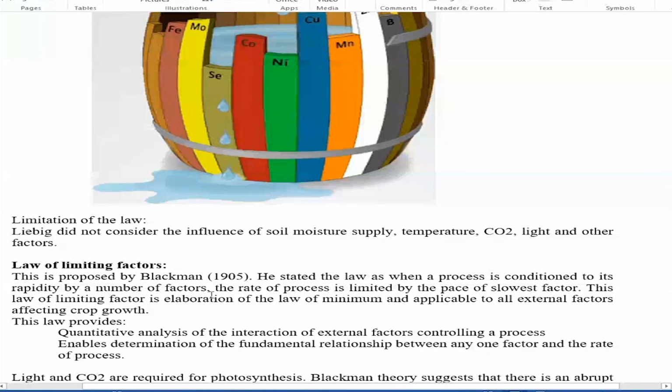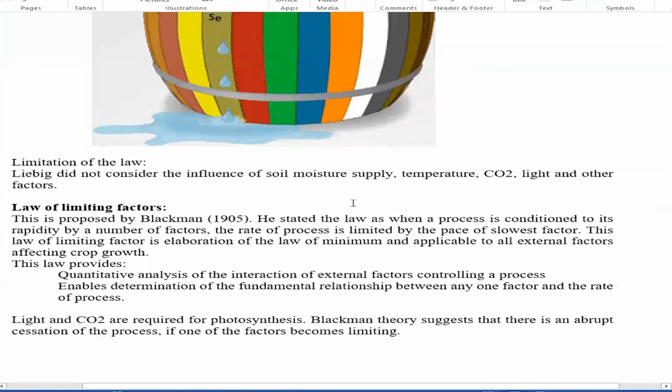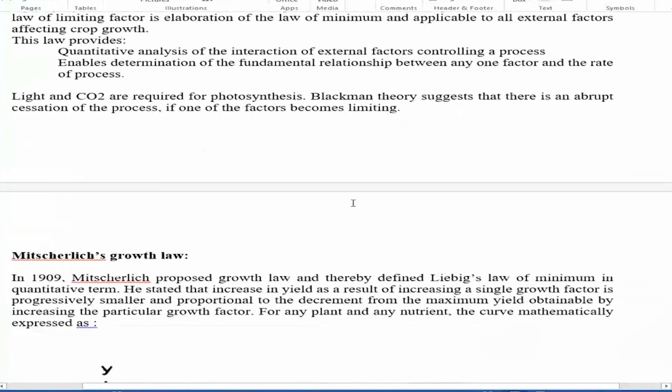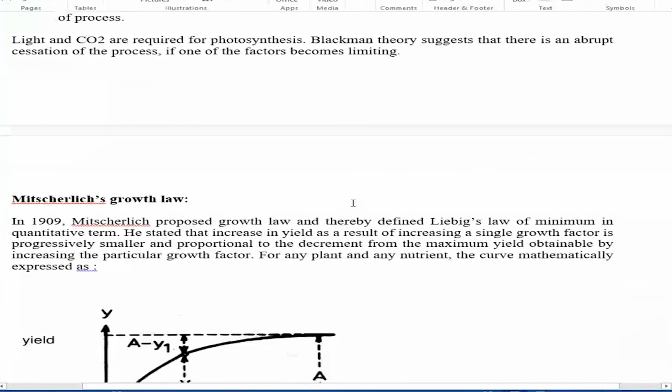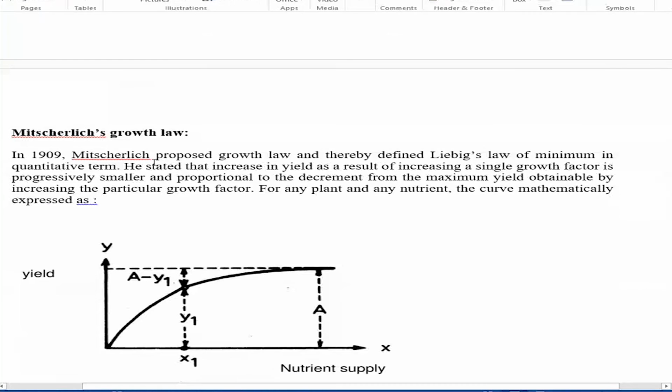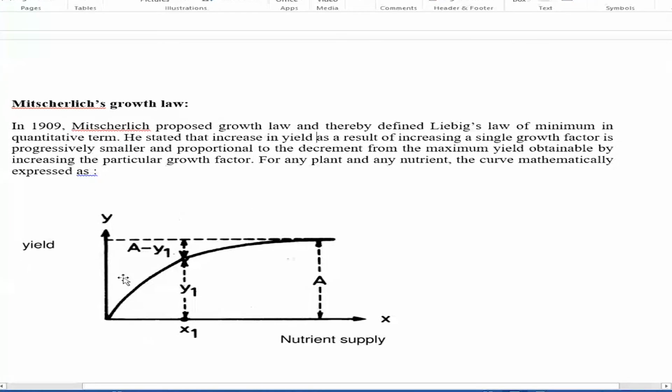But the quantitative input management for crop production was explained later by the scientist Mitscherlich, in 1909. He proposed the growth law, which is still followed for the yield response of crops to nutrient supply, that is, how the crop yield responds to the nutrient supply.